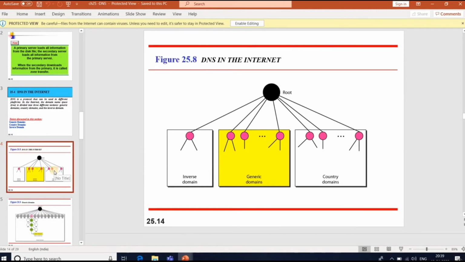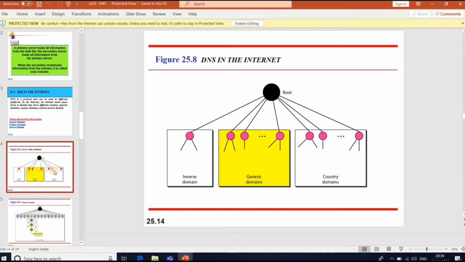So what are the generic domains? Generic domains define registered hosts according to their generic behavior. Country domains use 2-character country abbreviations. For example, you can take US, United States of America. Now, the second label can be organizational, you can say.